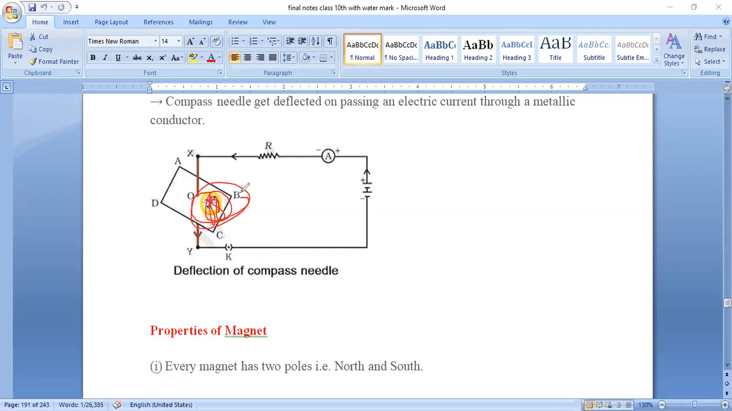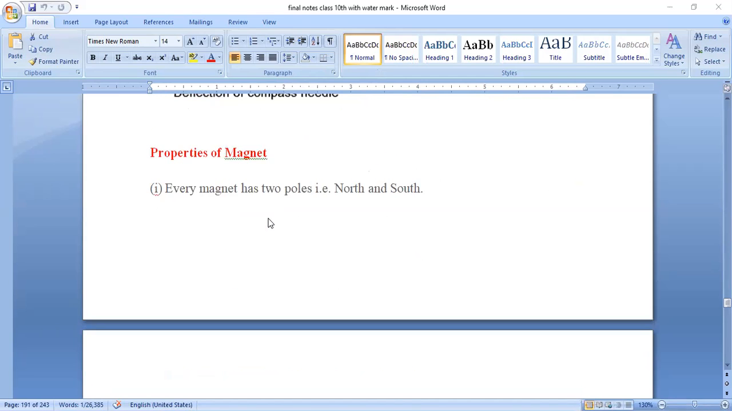Whenever it is showing the deflection, this means this conductor carrying current will behave like a magnet. Please remember, whenever a conductor carries current, if I place a compass near that conductor, then that compass will show deflection like this. This is nothing but the magnetic property of an electric current. So we have done this experiment to see whether this compass is showing deflection or not.